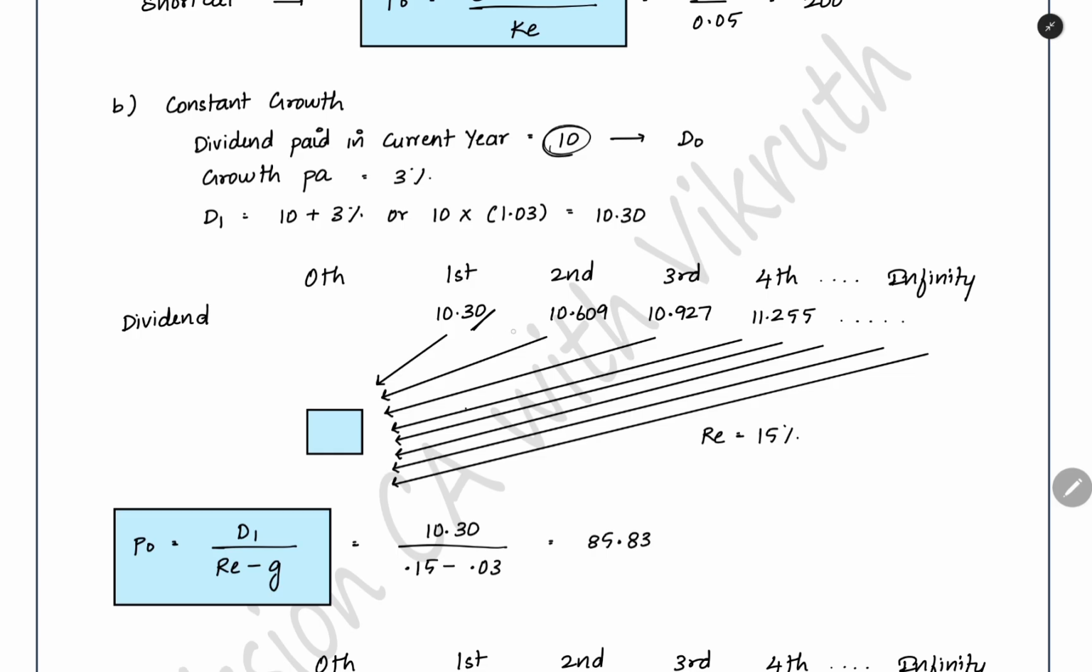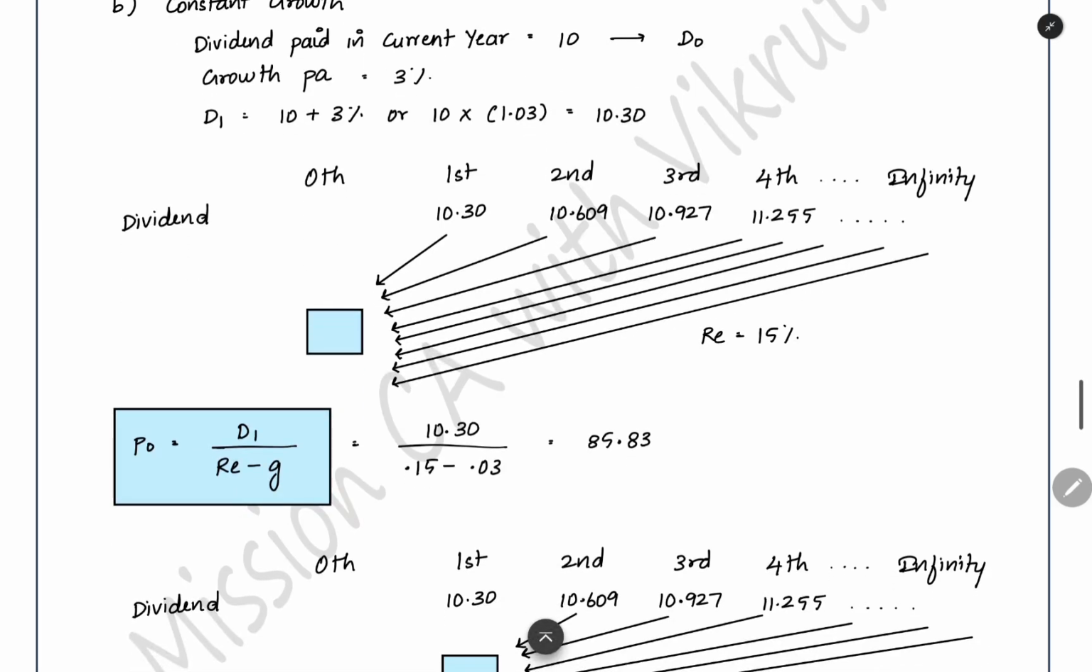Again, when you add one more 3%, you will get the second year end dividend, then third year end dividend, then fourth year end dividend. Like that, you will get dividends which will be growing constantly. Every year it will be growing by the same percentage. Now, how to bring all this to present value? Same like that, you can bring every year also. You can have another shortcut also.